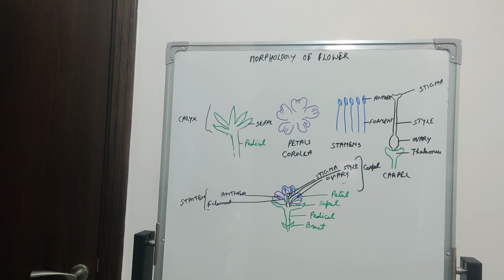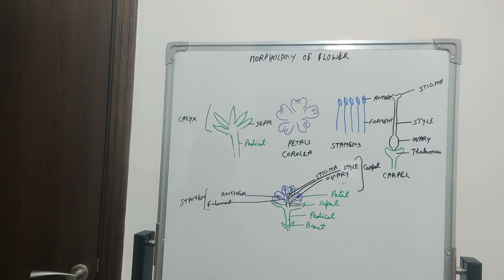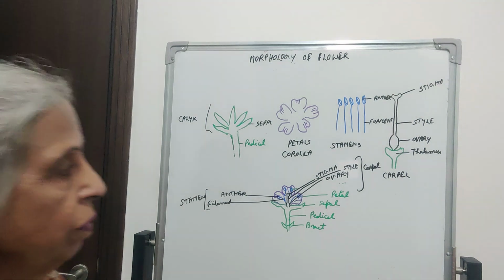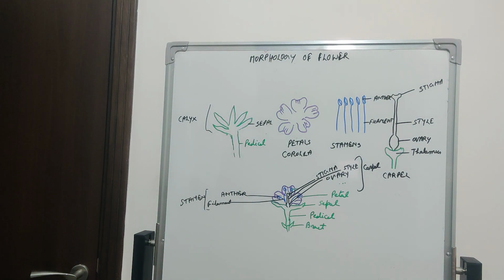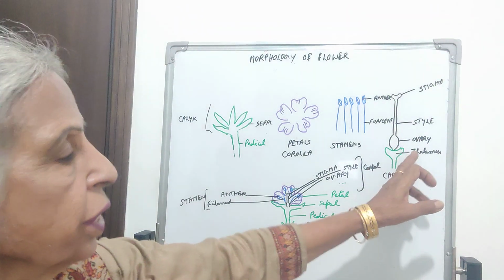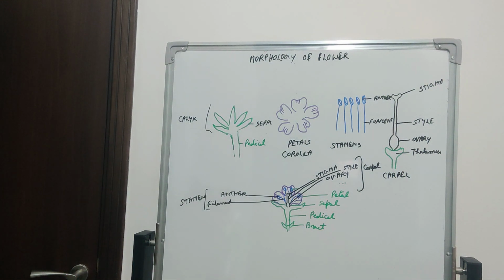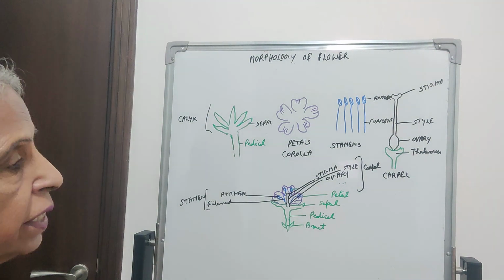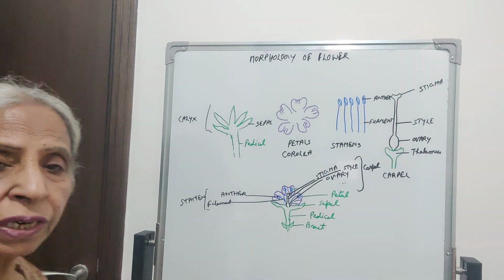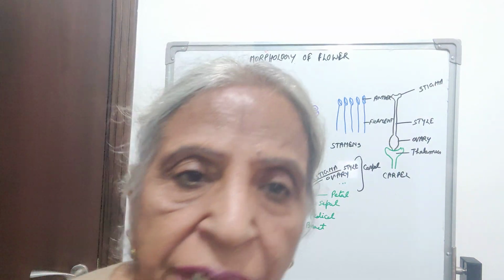Accordingly, flowers are of three types: hypogynous flower, when the ovary is superior, the flower parts are borne below the ovary. In case of epigynous, the ovary is inferior, and flower parts are borne at the top of the thalamus. And when the flower parts are borne at the tip of the thalamus from the side, the ovary is half inferior and half superior, then it is called perigynous.